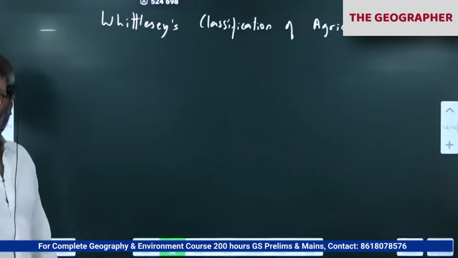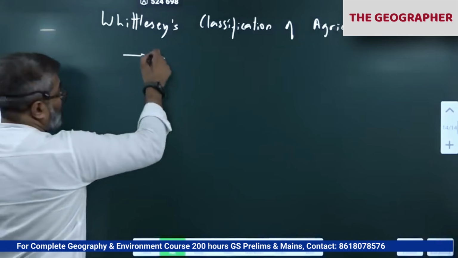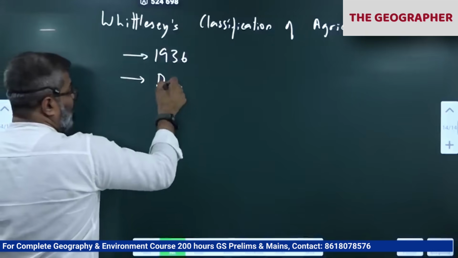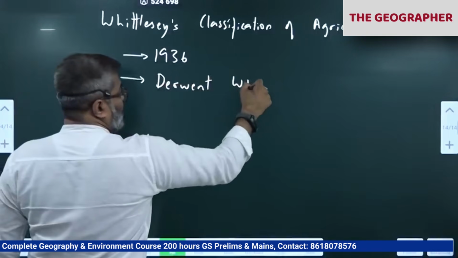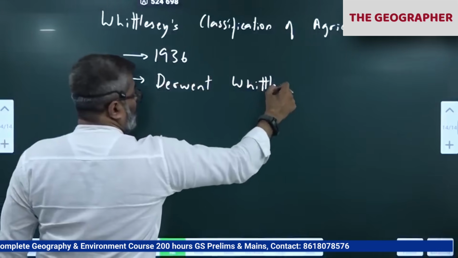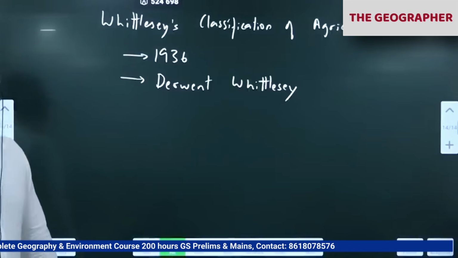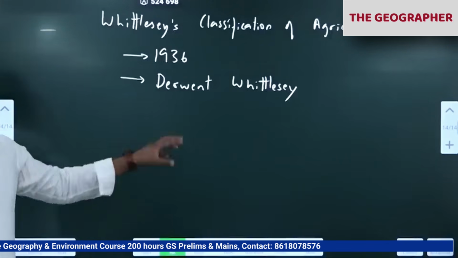Whittlesey's classification of agriculture. This is the most popular classification. In 1936, US agronomist Derwent Whittlesey came up with this classification. His classification was so elaborate that after this, nobody gave any classification.